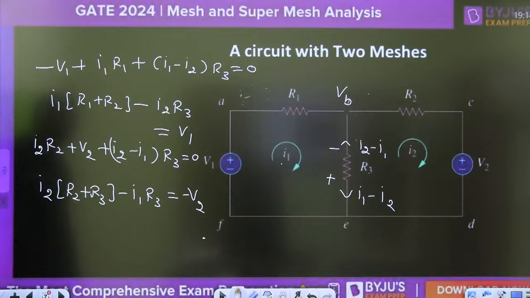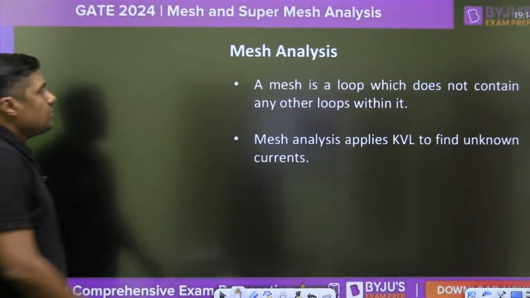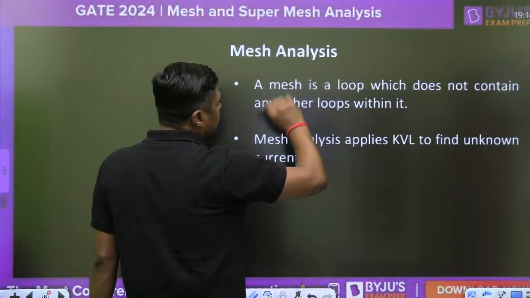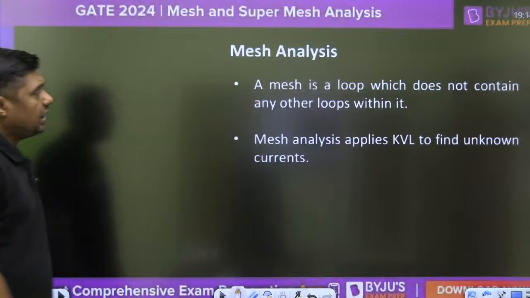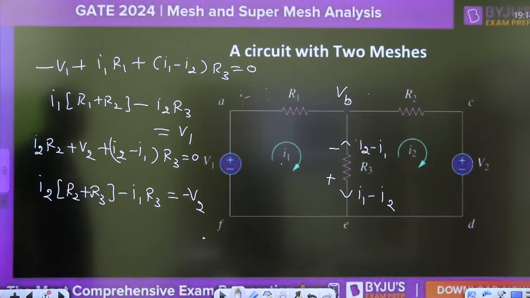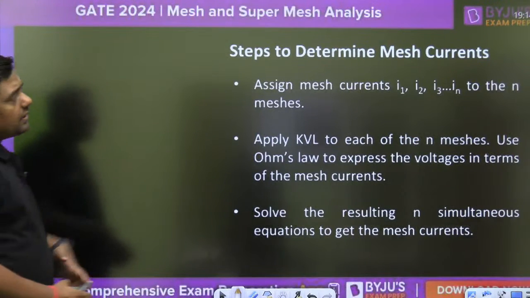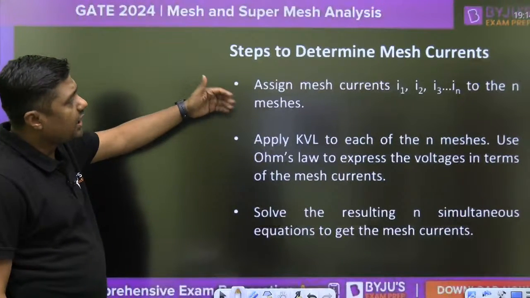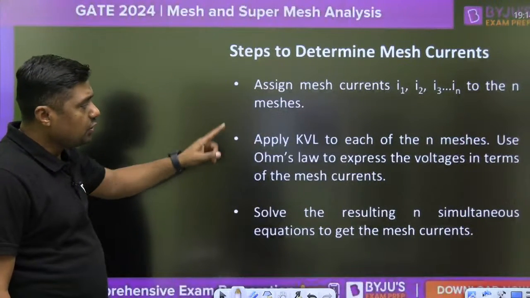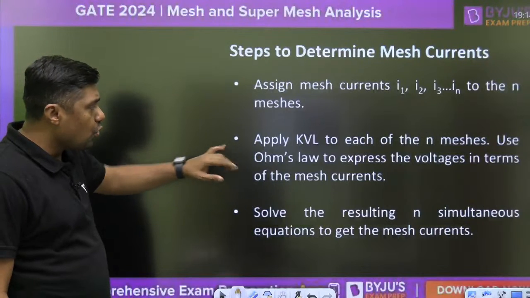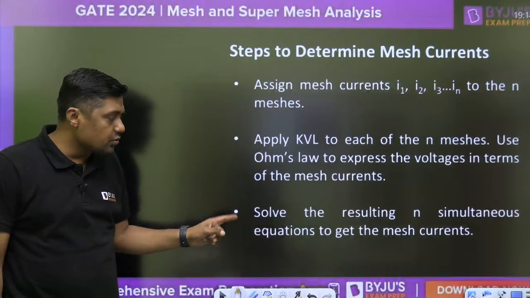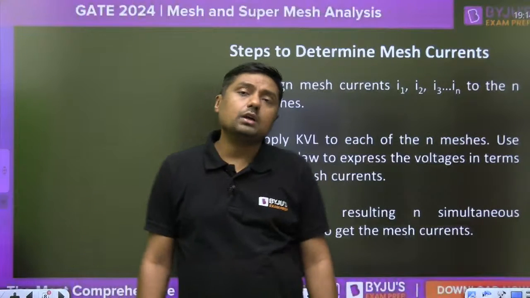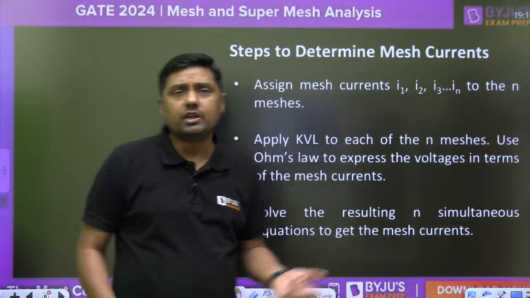So there are two meshes. What is the basic definition? A mesh is a loop which does not contain any other loops within it. So that is the mesh, and we are applying the KVL. Now another definition: assign mesh currents I1, I2, I3, up to IN to the n meshes. Apply the KVL to each of the n meshes and use Ohm's law to express the voltage in terms of the mesh currents. Solve the resulting simultaneous equations to get the mesh currents. Suppose there are three unknowns, then we get three equations. Two unknowns, then two equations, and then we can find it.